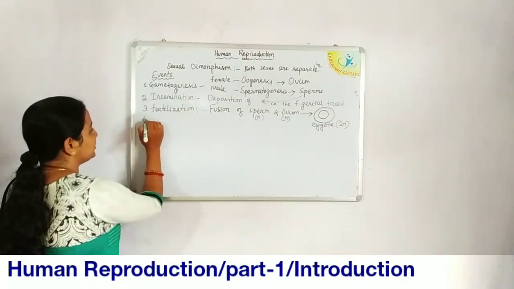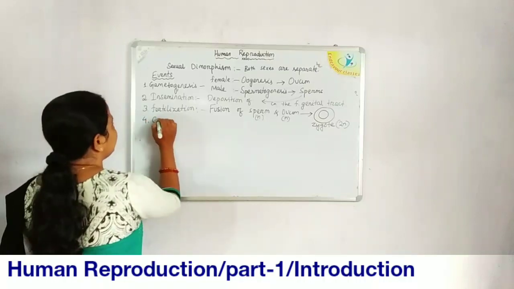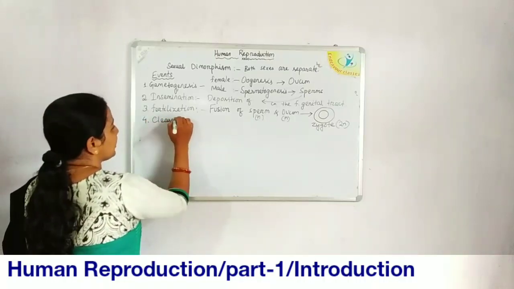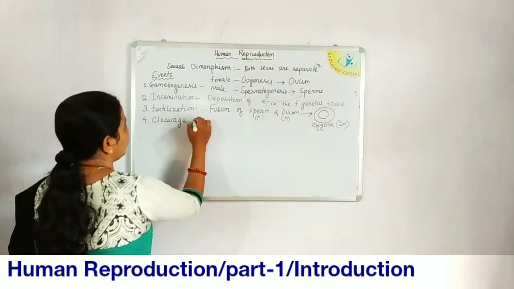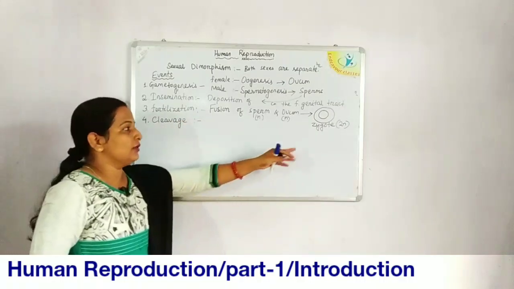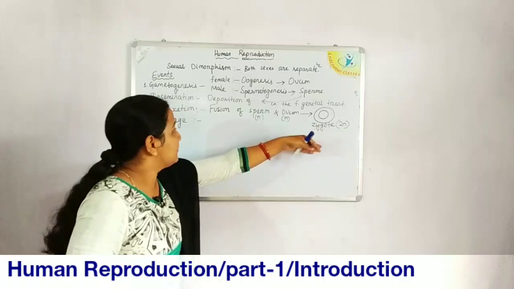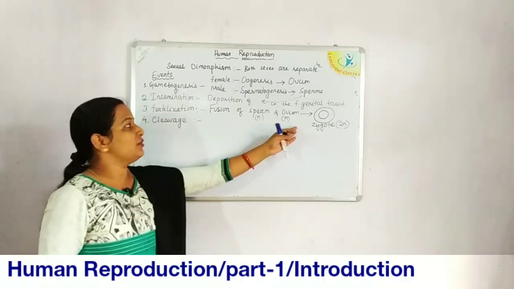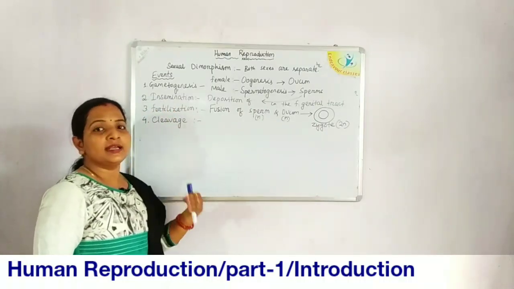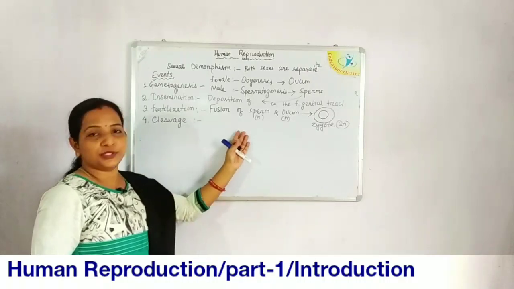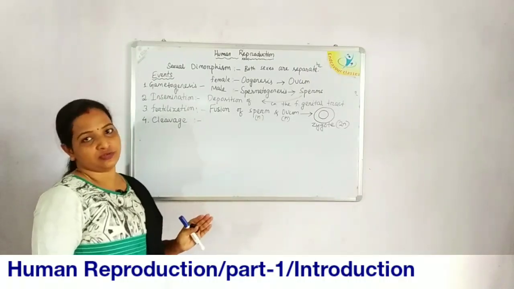The next event is cleavage. Humans are multicellular higher animals, but the zygote is unicellular. In cleavage, the zygote undergoes a repeated series of mitotic divisions to form a multicellular structure.